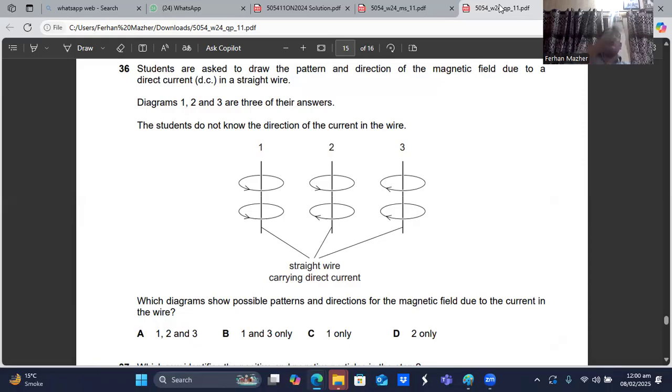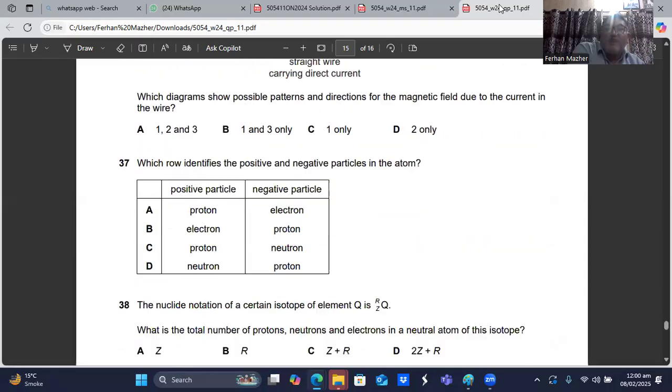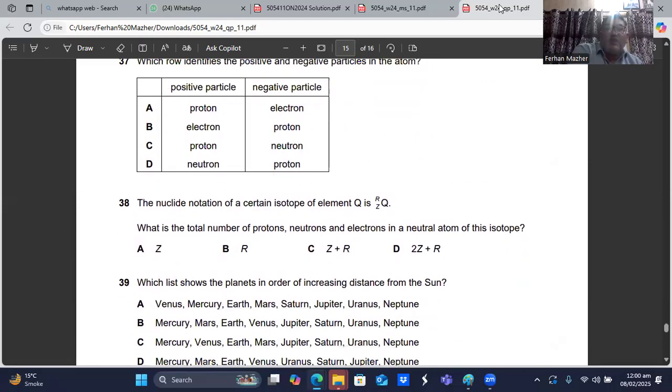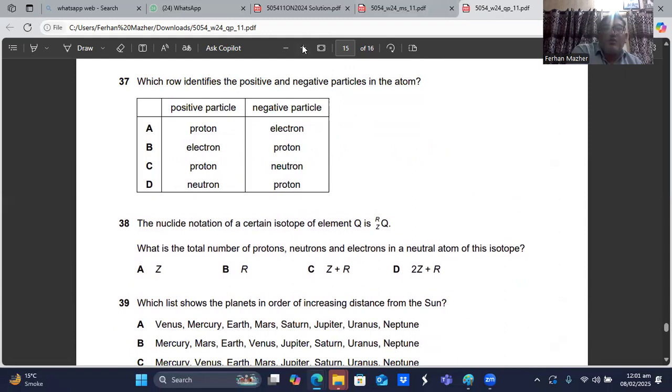Because we don't know the direction of the current, but because this is a direct current, the direction of the current is not changing, so the direction of the magnetic field should be the same. So the two circles which he has made around that wire should show the same direction. The 2 is wrong because both circles show different directions, which is not possible. So 1 and 3. So B is the choice, sir. I hope you understand.